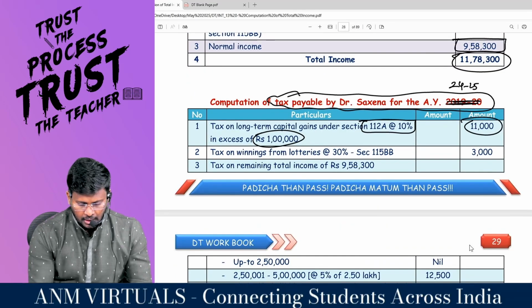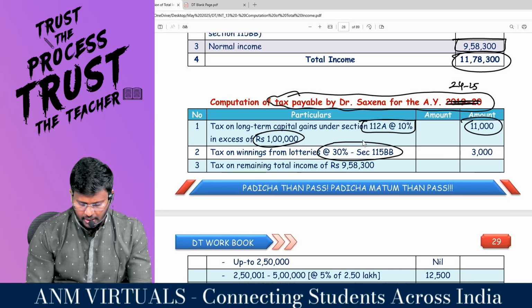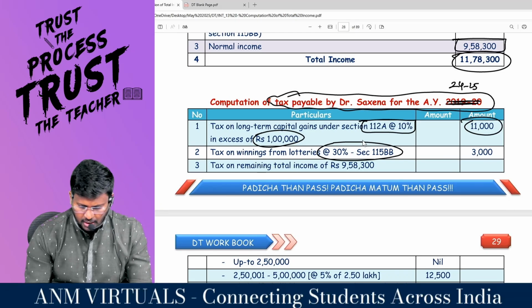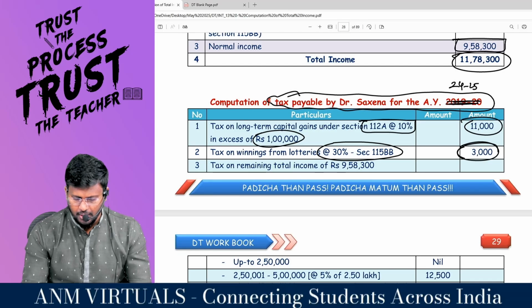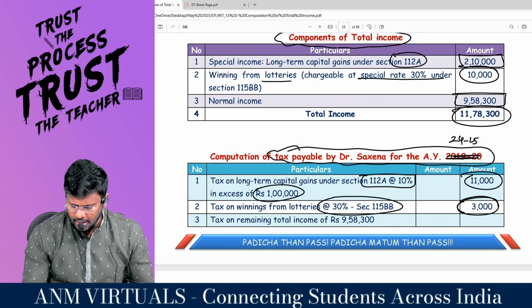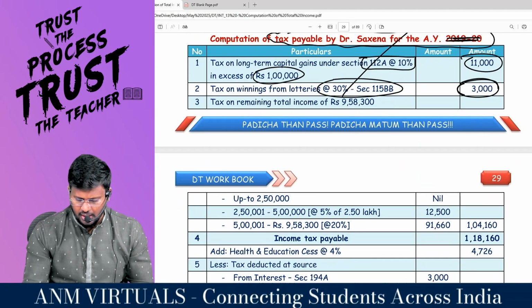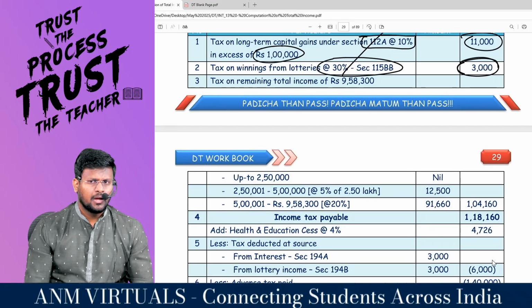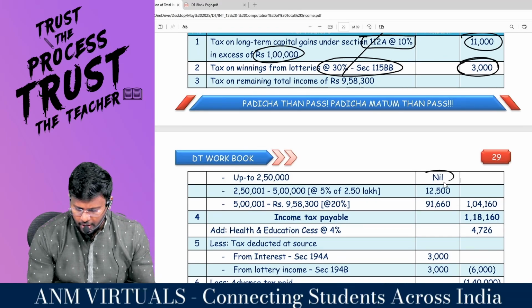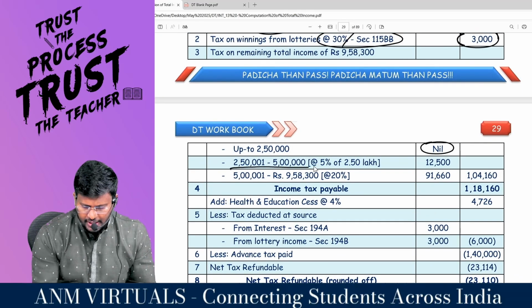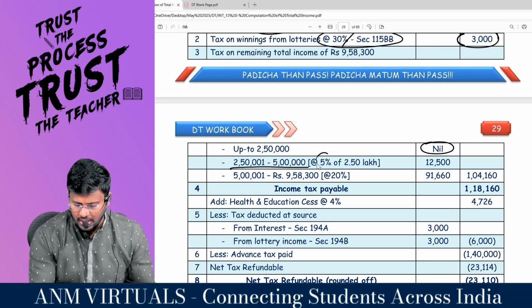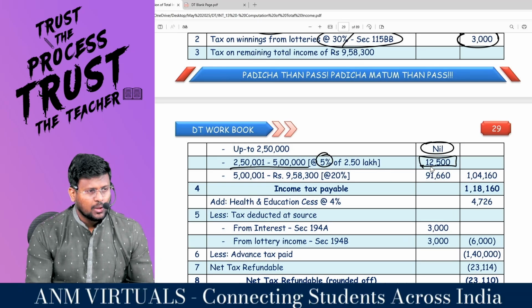Comfortable? Tax on winning from lottery at 30% under section 115BB, 10,000 into 30% comes to? Comfortable? Tax on remaining income, which is 9,58,300. What route? Optional tax. Up to 2.5 lakhs, nil. 2.5 lakhs to 5 lakh, the gap is 2,50,000, at the rate of 5%, comes to 12,500.